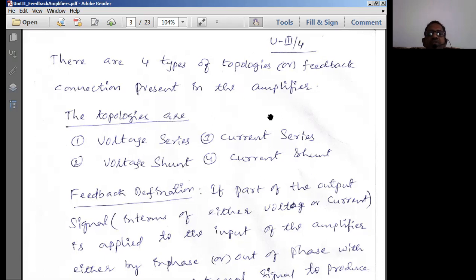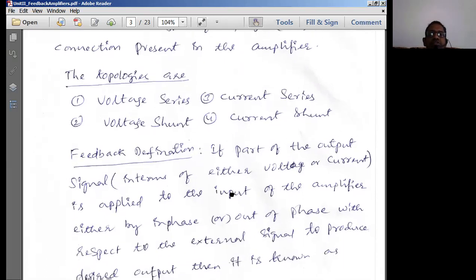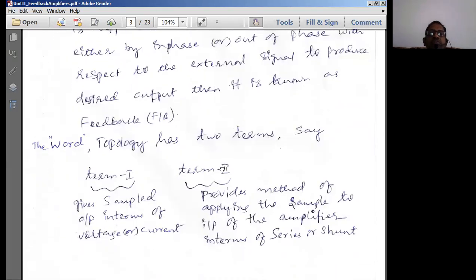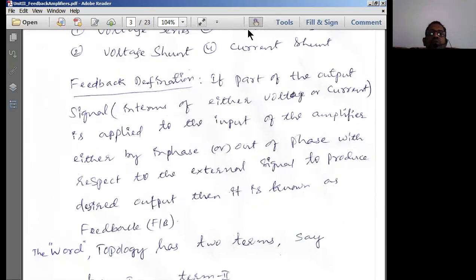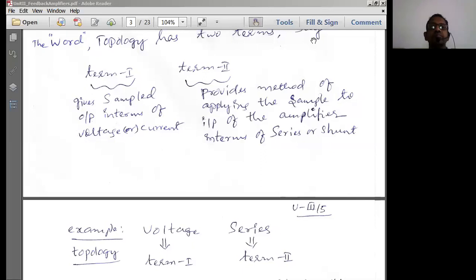The next ones are current series and current shunt. Output is taken as a current and it is applied to the input circuit in series. Therefore, we call it current series. Similarly, the current shunt topology. So these four topologies are very important for us in understanding the feedback amplifier.